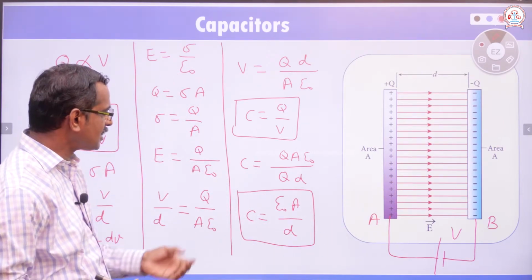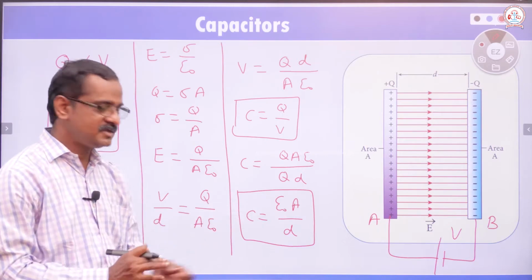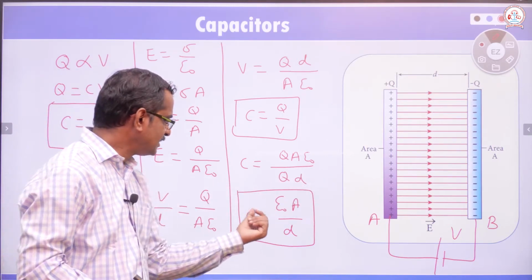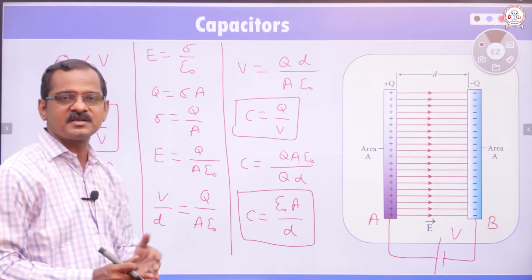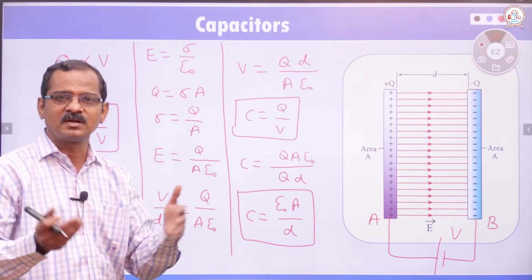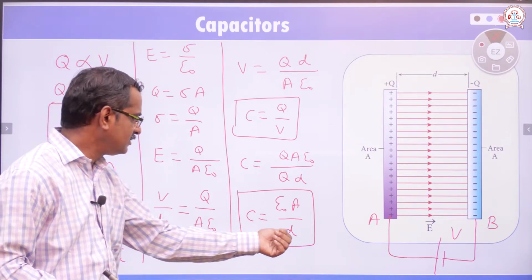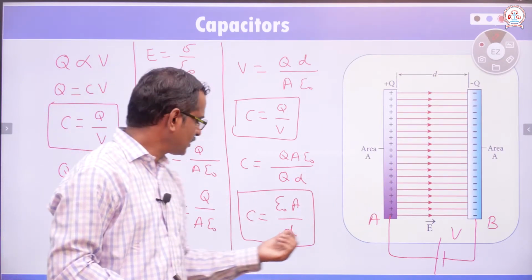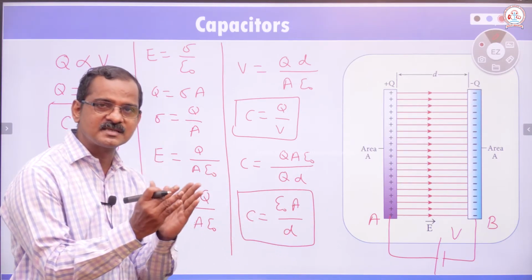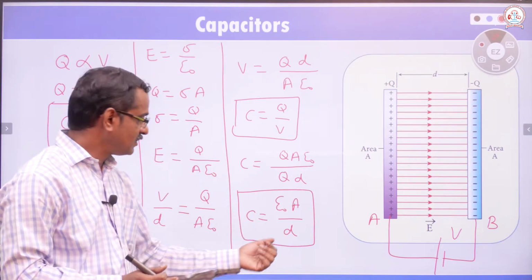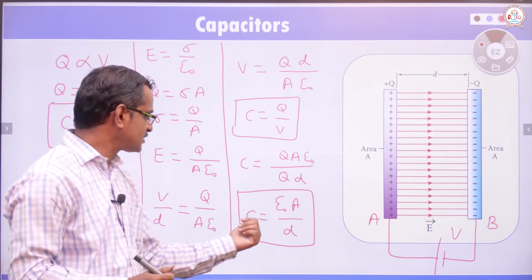See, capacitance of the capacitor is directly proportional to area. So, if area increases, capacitance of the capacitor will increase obviously, because more number of charges will be added up. D is the distance between the two plates. Capacitance of the capacitor is inversely proportional to distance. If the distance is less, capacitance is more. If distance is more, then capacitance is less.